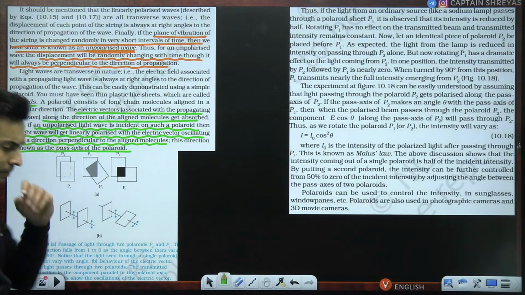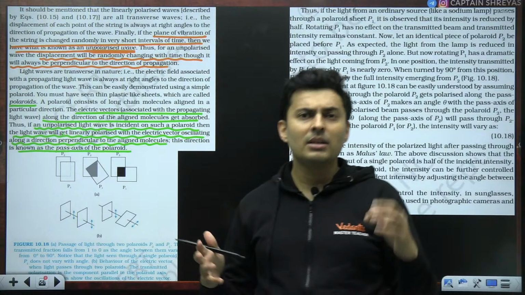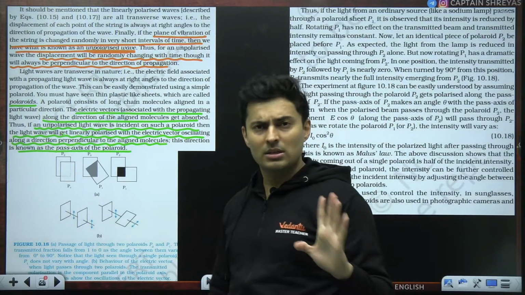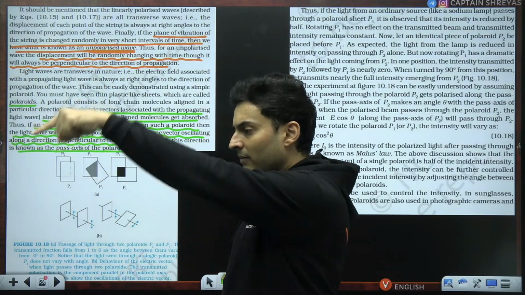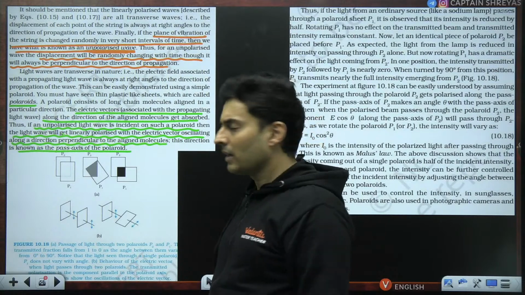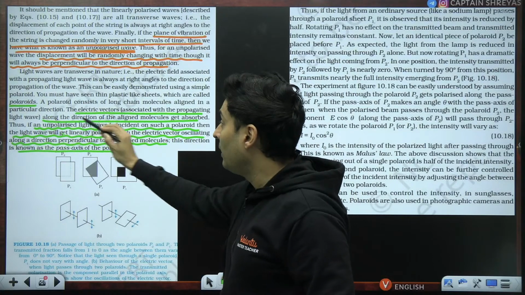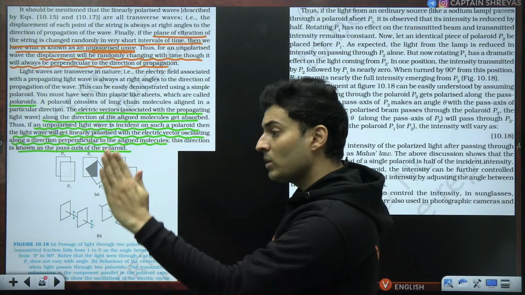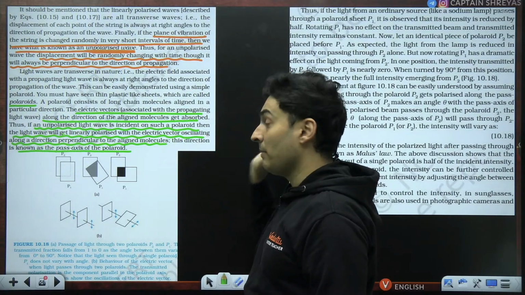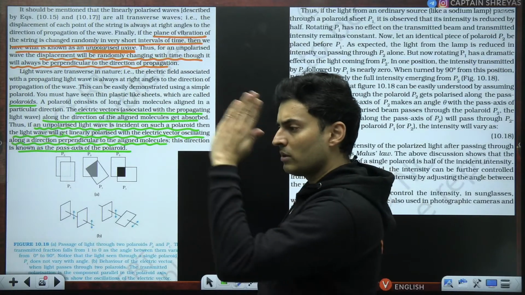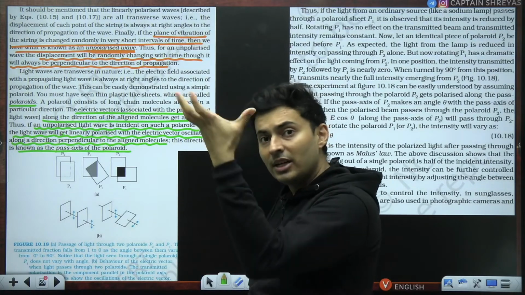Let's understand this. These polaroids, these compounds, these crystals, they have some long chains of molecules. What do these chains of molecules do? In a light, you have an electric field wave and a magnetic field wave. Let's focus on the electric field wave. This electric wave, which is along the direction of the molecules of that crystal or compound, gets absorbed. So if those molecules are in this direction, then all the electric fields in that direction will get absorbed.